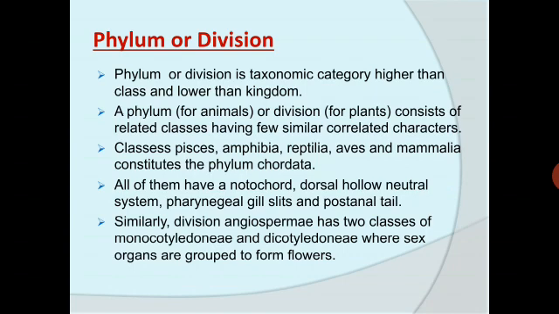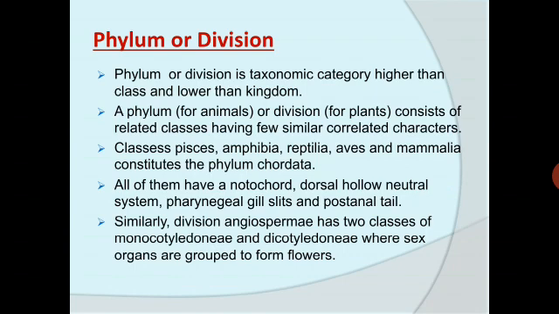Classes Pisces, Amphibia, Reptilia, Aves and Mammalia constitute the phylum Chordata. So all of them have a notochord, dorsal hollow neural system, pharyngeal gill slits and post-anal tail. So they are sharing some common characteristic features.